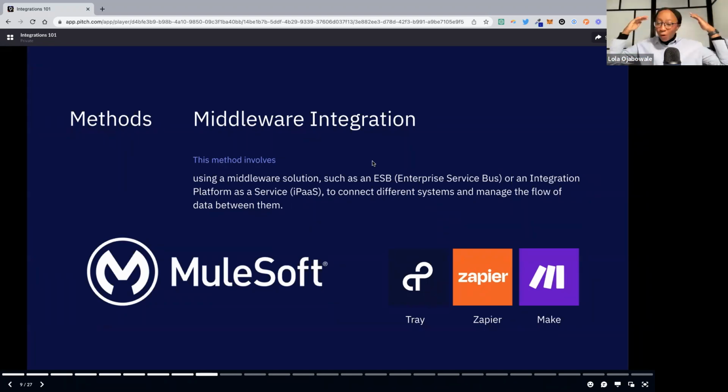And those, our Zapiers, our Makes, our Trays, our lovely no-code automation tools oftentimes fall into that iPaaS category. One thing to note is the difference between an ESB and an iPaaS: enterprise service buses are usually managed and available on-premise. So you can have your own local instance. So that's probably why it's more of an enterprise, bigger business consideration.